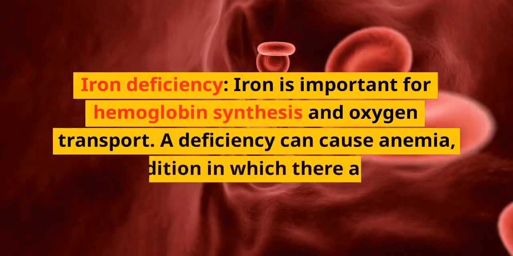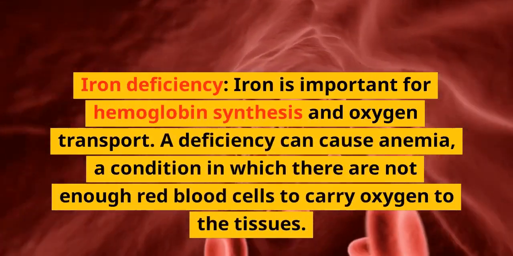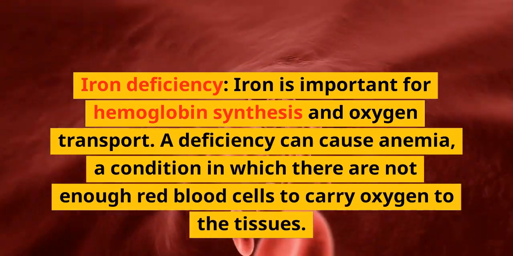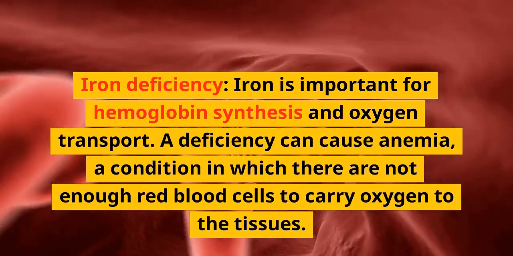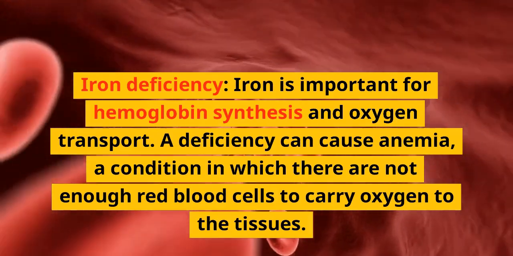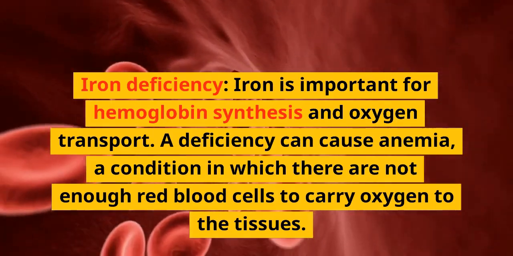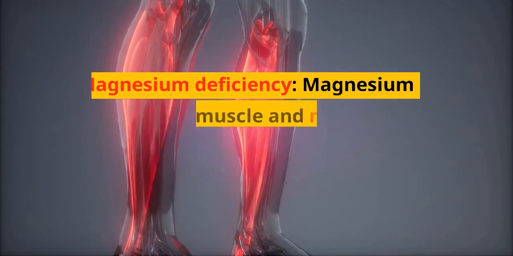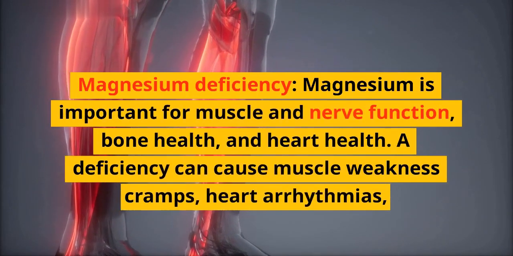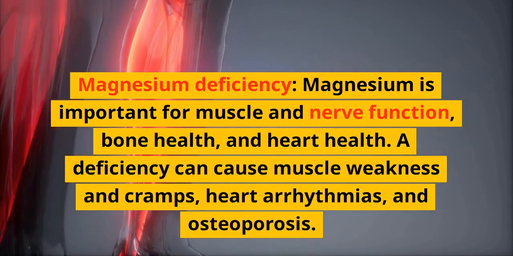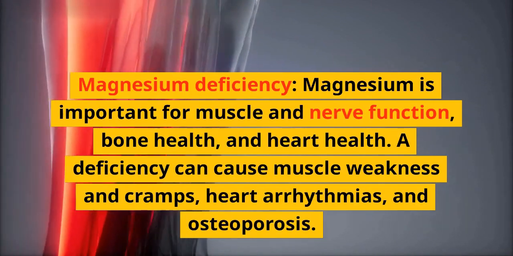Iron deficiency. Iron is important for hemoglobin synthesis and oxygen transport. A deficiency can cause anemia, a condition in which there are not enough red blood cells to carry oxygen to the tissues. Magnesium deficiency. Magnesium is important for muscle and nerve function, bone health, and heart health.